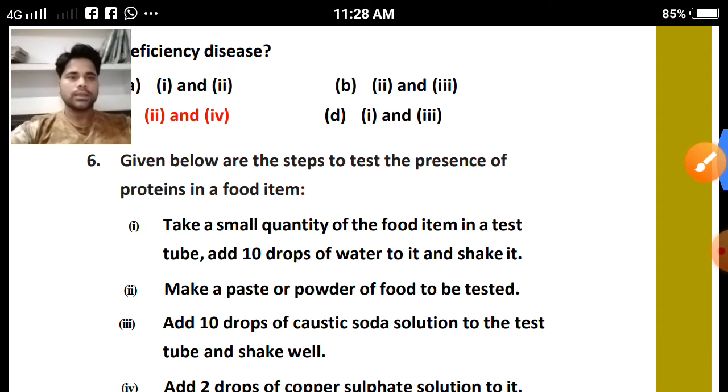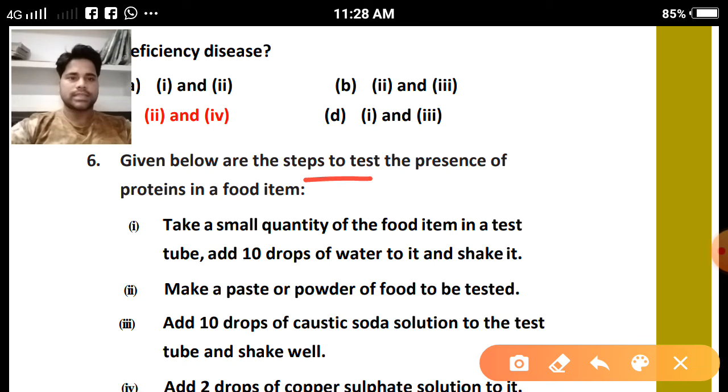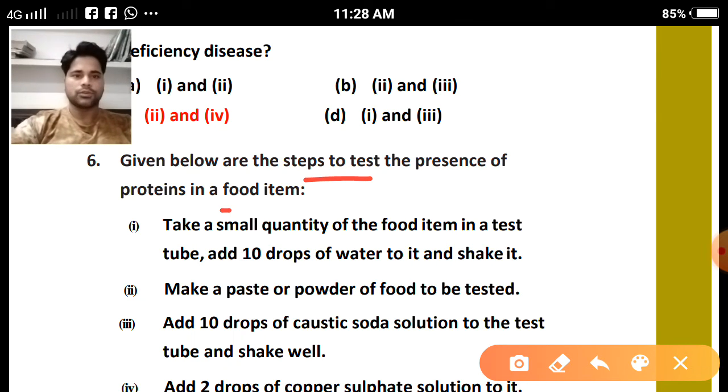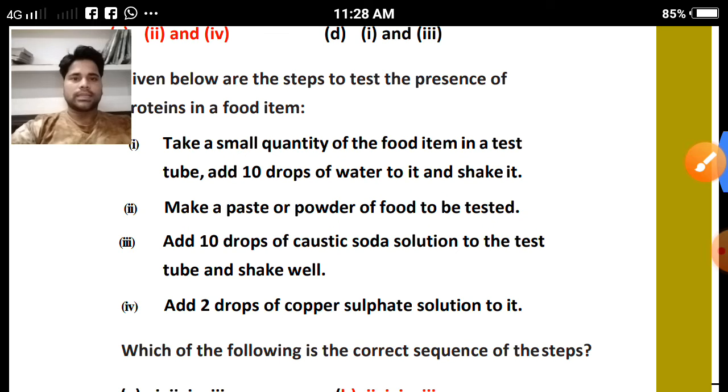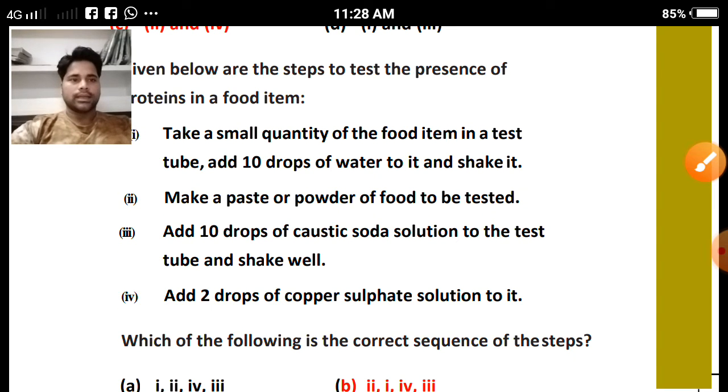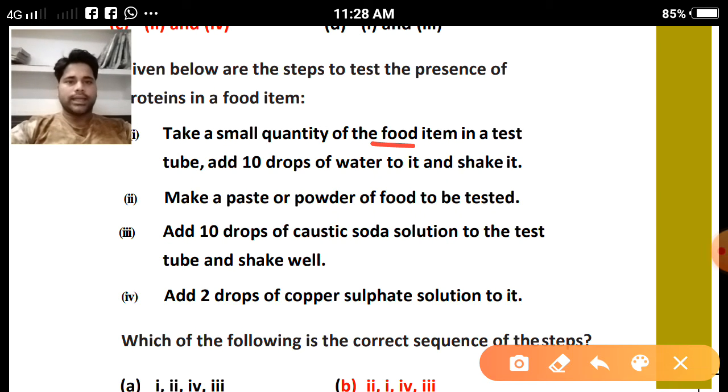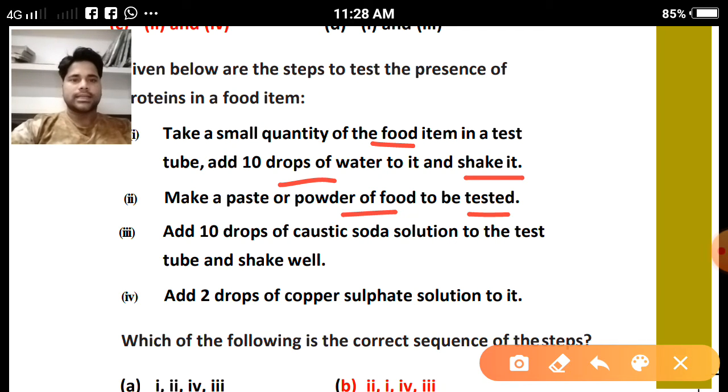Clear? Question number 6. Given below are the steps to test the presence of proteins in a food item. In these four steps, we have to rearrange them in sequence for the protein test. Let's see. Take a small quantity of food item in a test tube and add 10 drops of water to it and shake it. Make a paste or powder of the food to be tested. Add 10 drops of caustic soda solution to the test tube and shake well. Add 2 drops of copper sulfate solution to it.